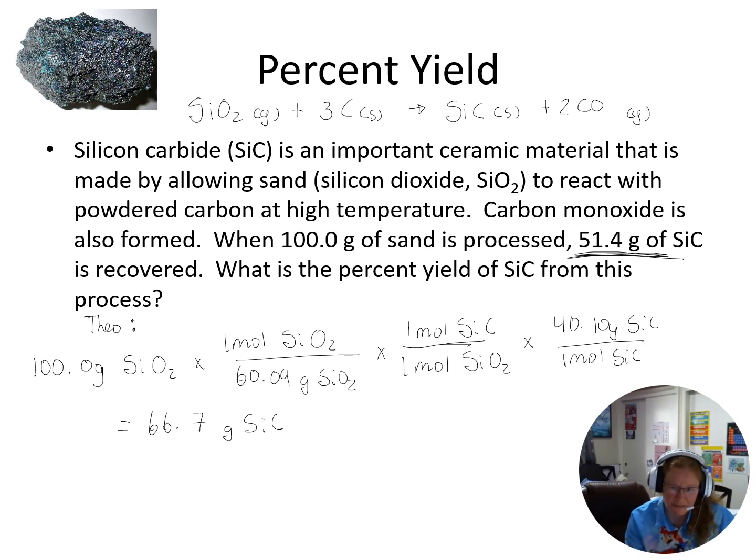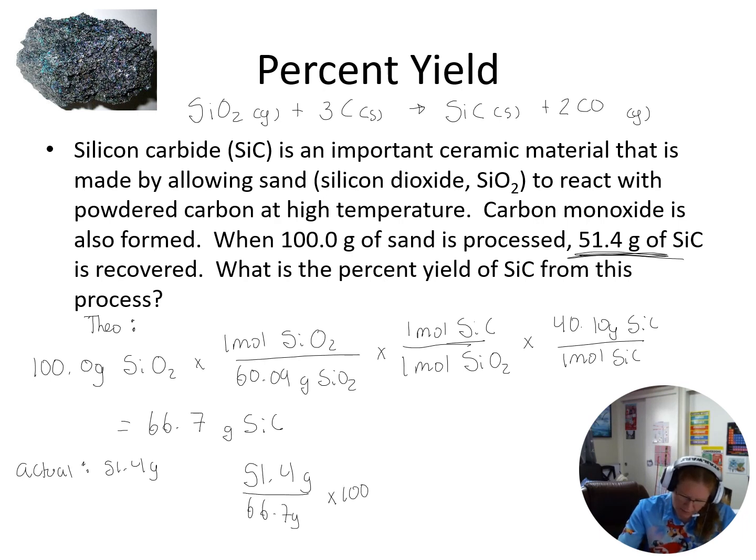So that's our actual yield. Okay, so our actual is the 51.4 grams. So to get our percent yield, we take our actual over our theoretical times 100. So we're going to take 51.4 grams over our 66.7 grams times 100, and we're going to get 77.0% is our yield. So there are whole fields devoted to just trying to get percent yield up on important industrial processes. So that is percent yield.